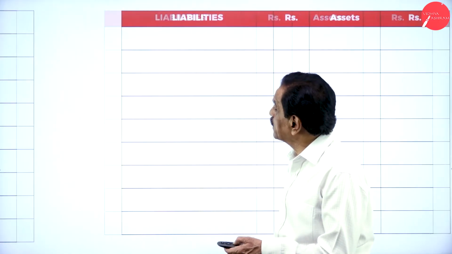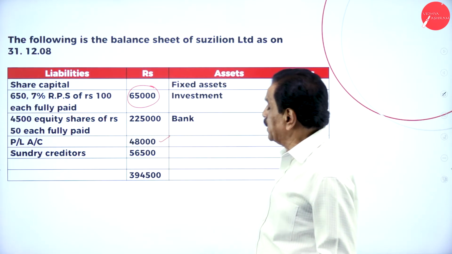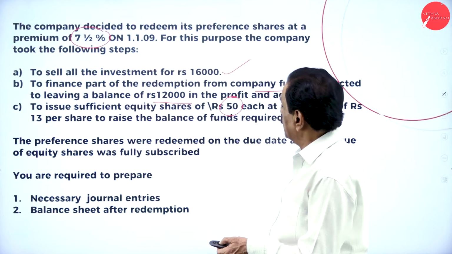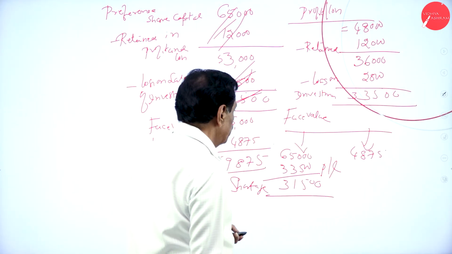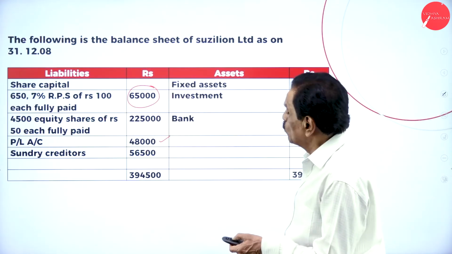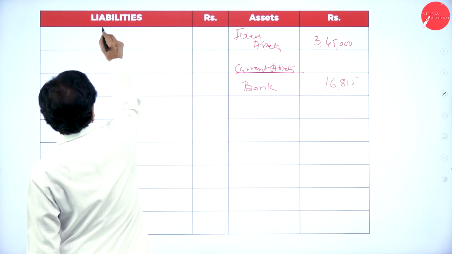Come back to the liability side. You got equity share capital, how much? 2,25,000 is already there. Now, how much equity has been issued here? Here we got 31,500 face value.